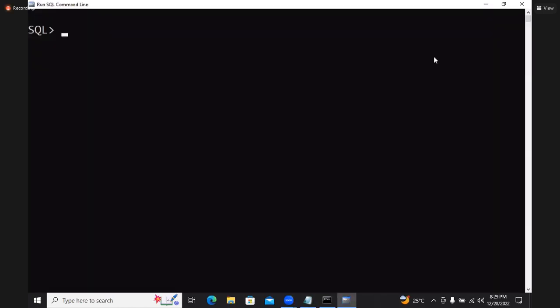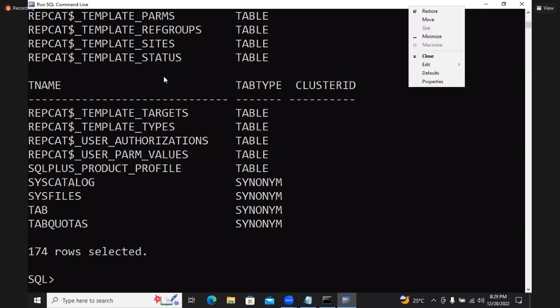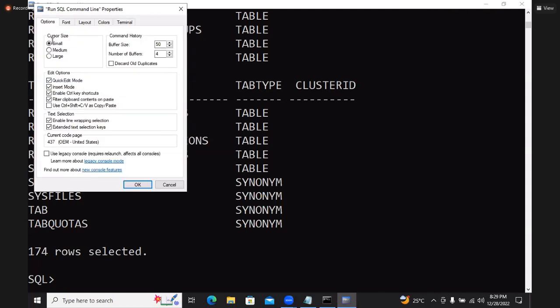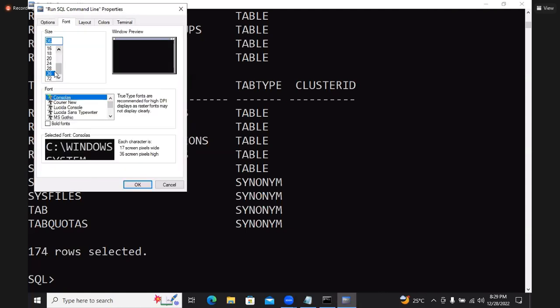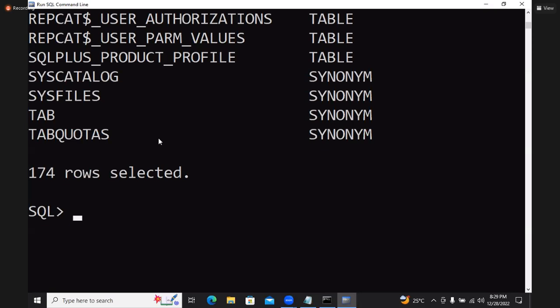See, it is SQL prompt. I'm writing one line like this: select star from tab. This is called one SQL query. With this query, it is communicated with the database. Now this application communicates with the database by using SQL. That is the language.